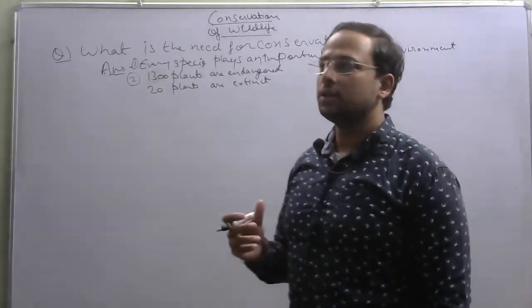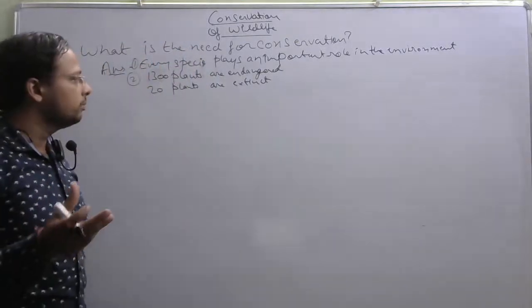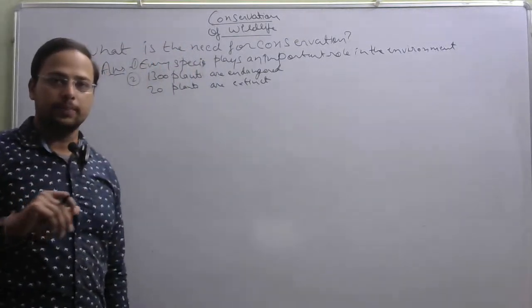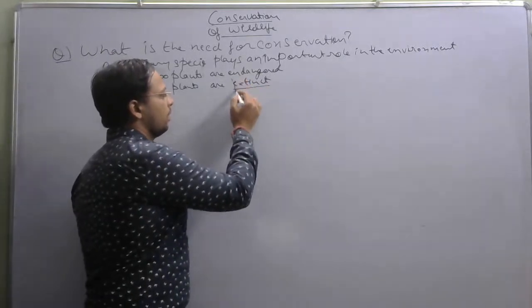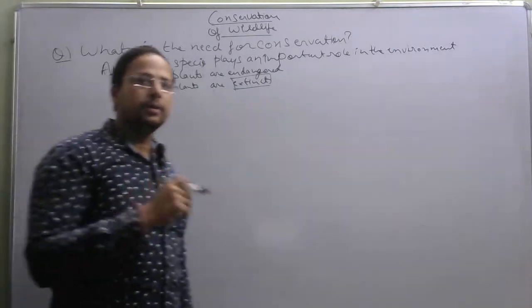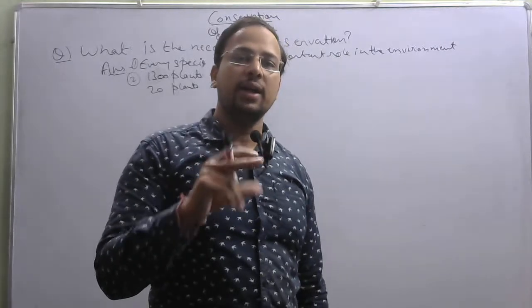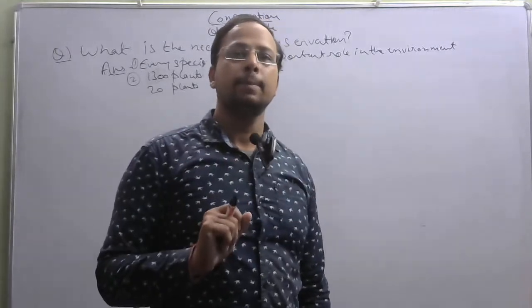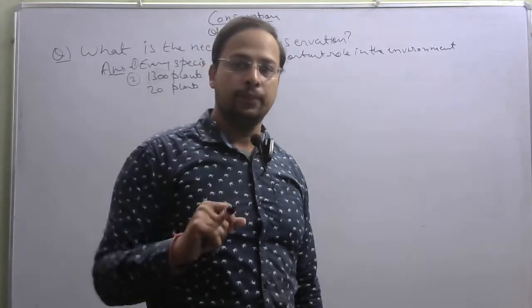Now the question is, what is the meaning of endangered and what is the meaning of extinct, and how are they different from each other? First of all, let us understand the meaning of extinct. Any species is called extinct if we are not able to find even a single unit of that species.